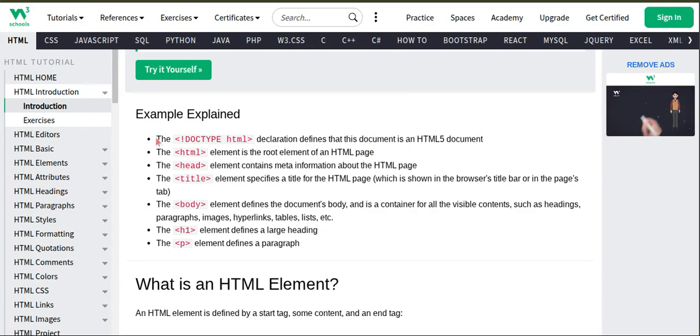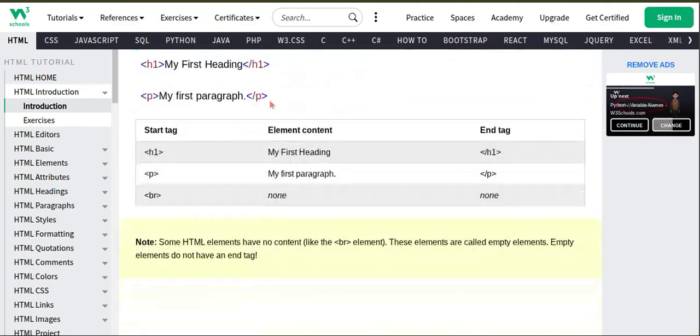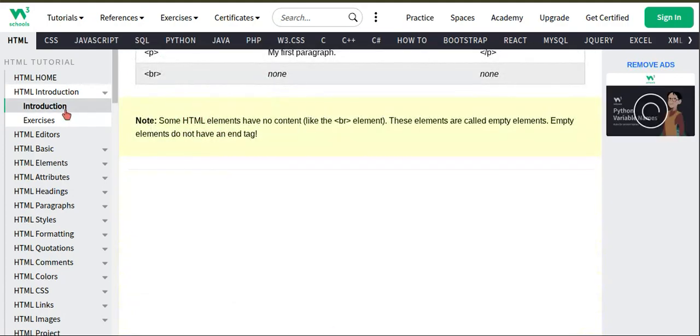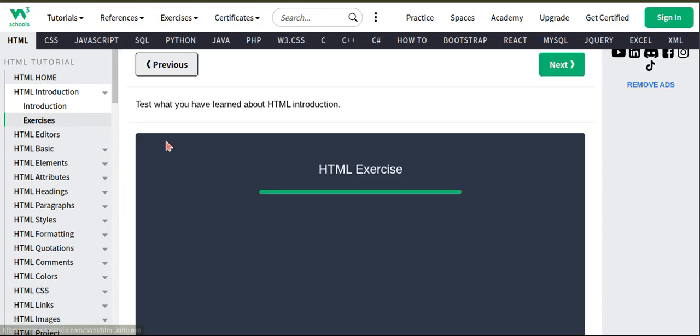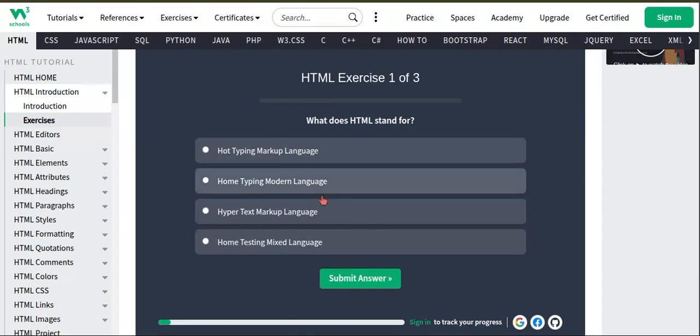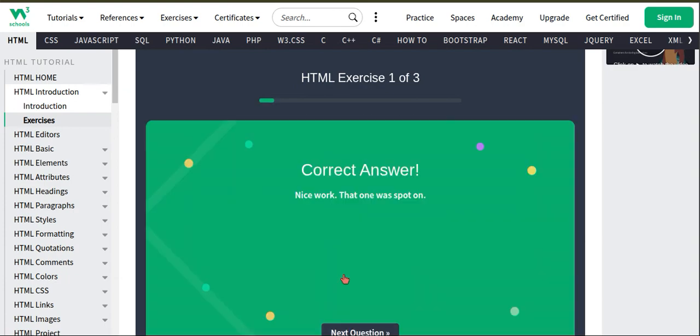This is an important point. If you want, you can highlight it. Then all the tags are given here, and when you're done with the introduction, come to the exercise, okay? Don't skip it. In the exercise, you get questions and answers. Hypertext Markup Language is the full form of HTML, okay? Make sure you do that.